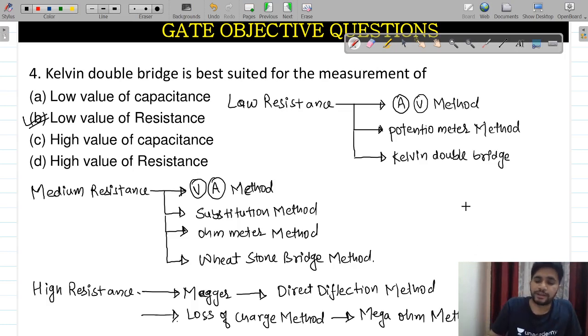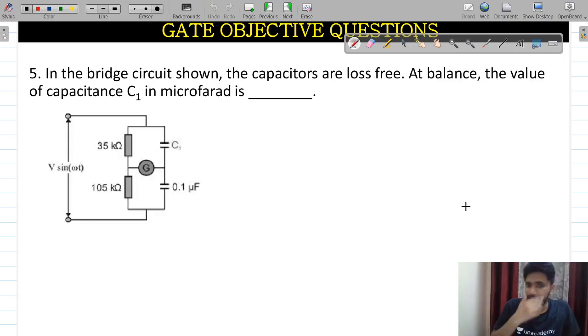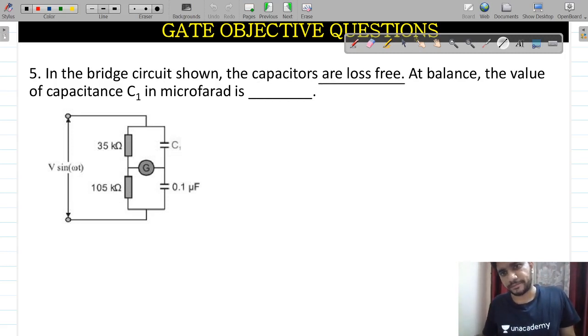Okay, so I'm moving ahead for my next question. This is my next question. Please read it carefully and try to give the correct answer. This is a very easy one. In the bridge circuit shown, the capacitors are loss free. At balance, the value of capacitance C1 is asked.